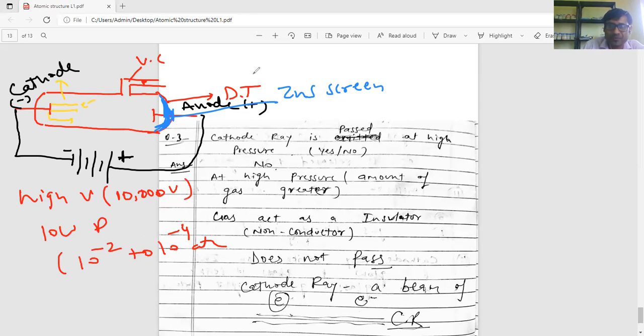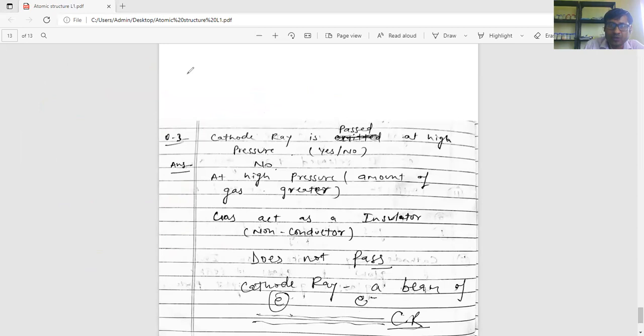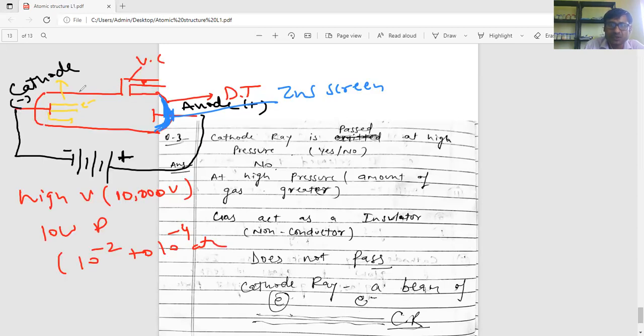When the cathode ray passes through the gas, it ionizes the gas. Suppose helium, neon, argon, anything we can place, then the cathode ray ionizes the gas present inside the discharge tube, and an electron is also emitted from this gas.